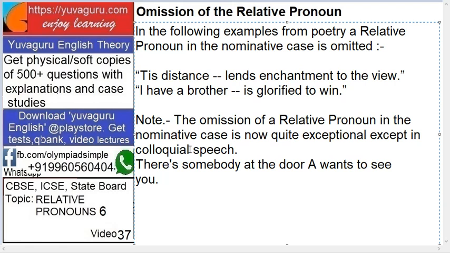Or, these are not the books I bought. These ain't the books I bought. Ain't is not actually a correct word, it's a general casual word. But we use it. That is called colloquial. Then, there is somebody at the door wants to see you. It should be "who wants to see you", right? Here the relative pronoun is omitted.